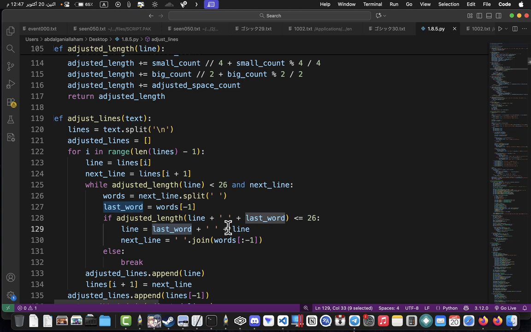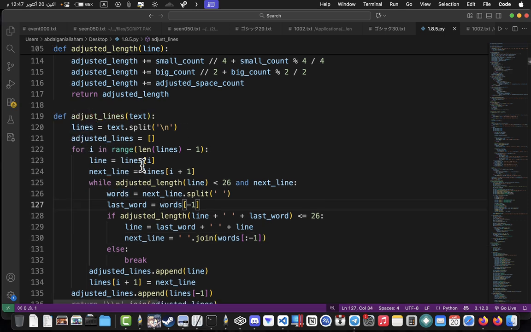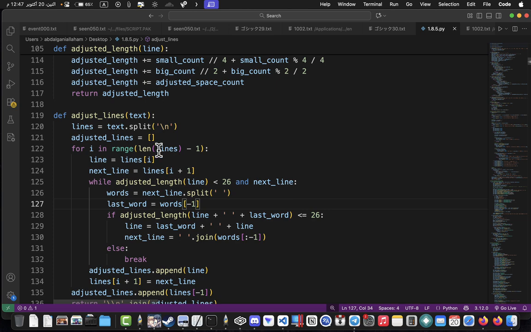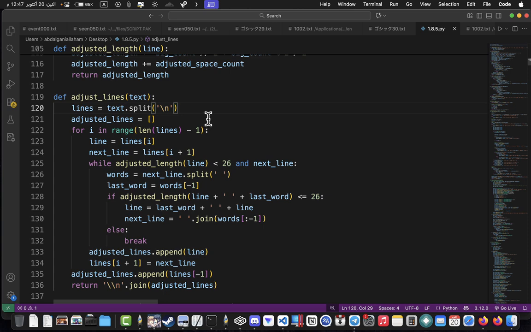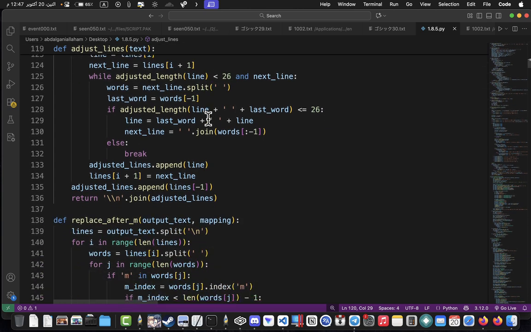And the reverse, maybe you don't need this for your language. Anyway, this function is very important, to adjust the lines in any language, to make sure that IN is put in the correct place, so the word will not be cut in half between two lines.